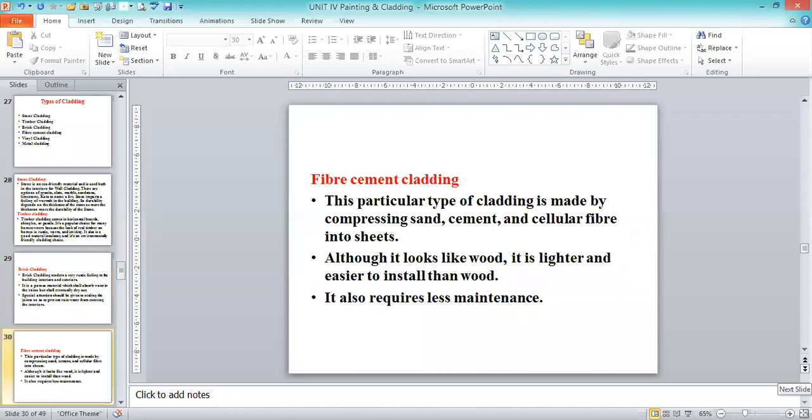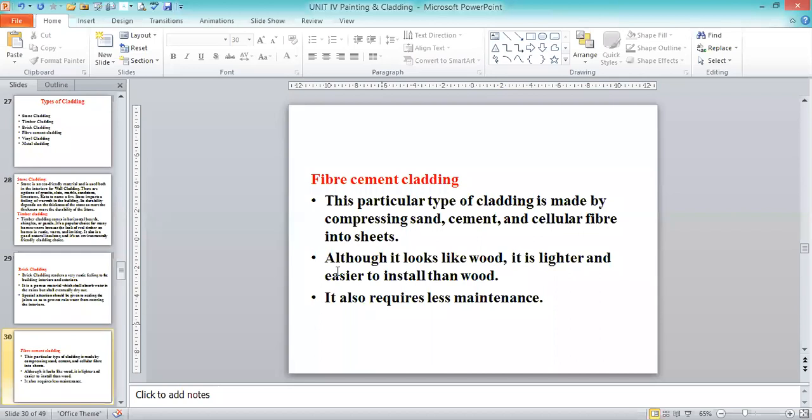The fiber cement cladding, this particular type of cladding, is made by compressing sand, cement, and cellular fiber into sheets. Although it looks like wood, it is lighter and easier to install than wood. It also requires less maintenance. So, what are the different advantages of going for the fiber cement cladding?